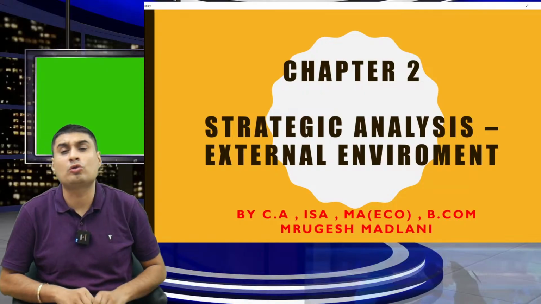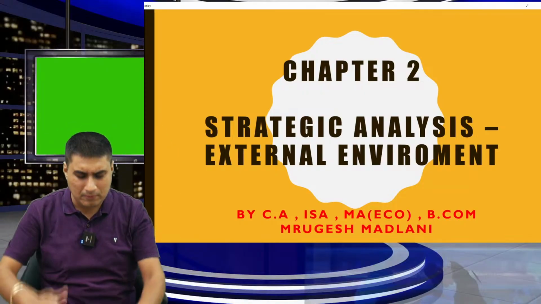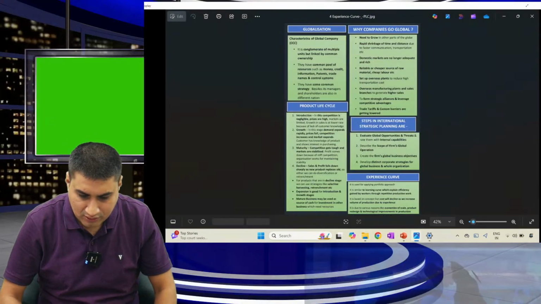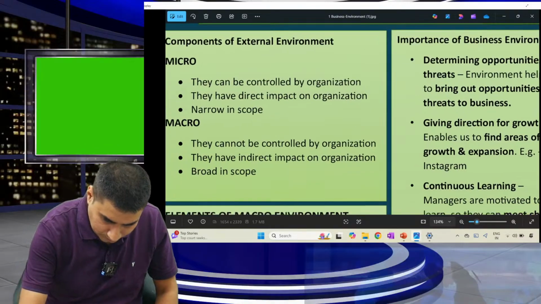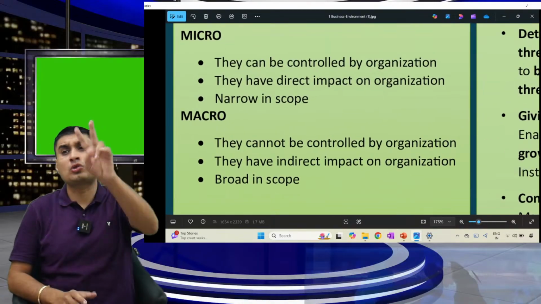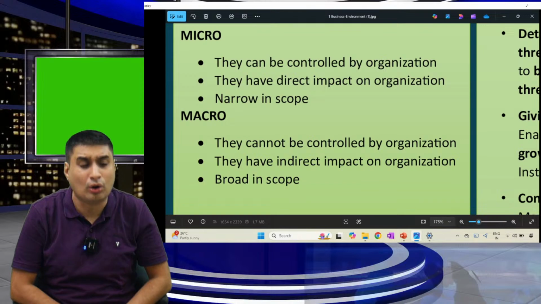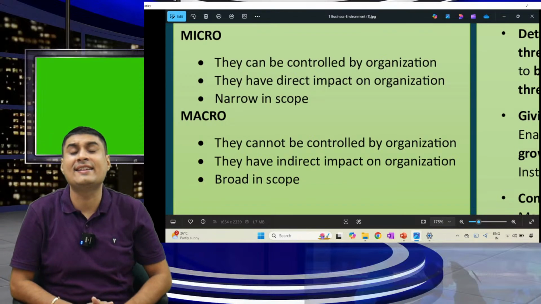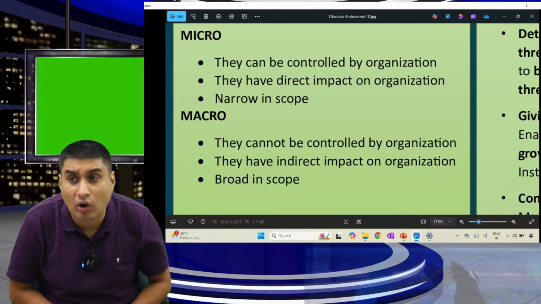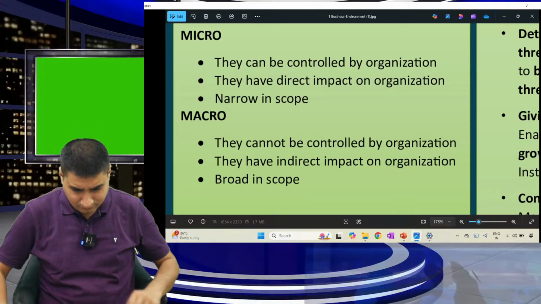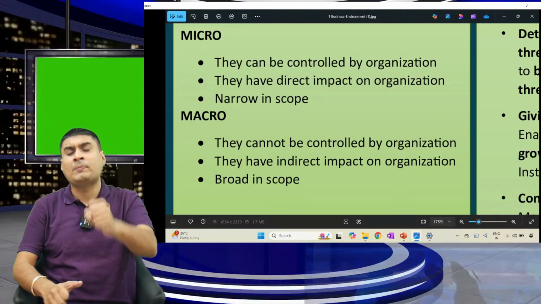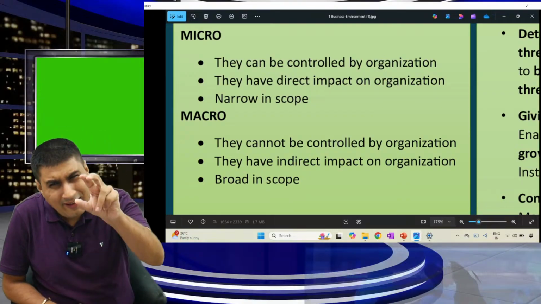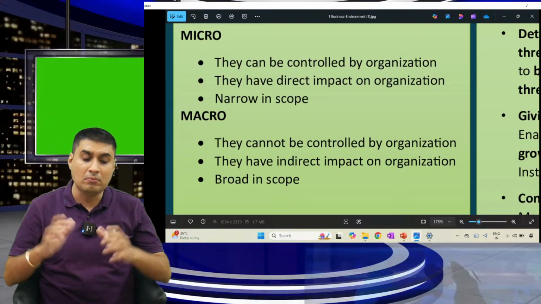Let's start. Strategic analysis, external environment. Inside external, we have 2 children: micro and macro. Everyone concentrate. What is micro? It can be controlled by the organization. Which cannot be controlled is macro. One more time, which can be controlled is micro, cannot be controlled is macro. Direct impact is micro, indirect is macro. Very small and narrow is micro, very big is macro.